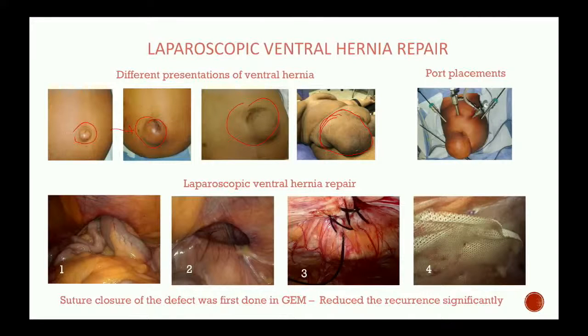Pain is not a necessity for doing the hernia surgery. The swelling can be an indication for hernia surgery. So for that we need to do an evaluation with ultrasound, CT scan and all, and then take a call when the surgery will be done.